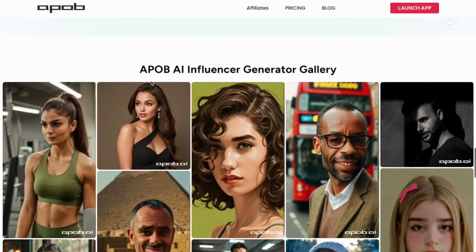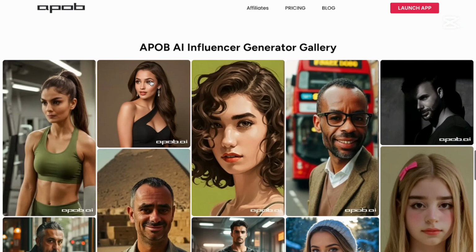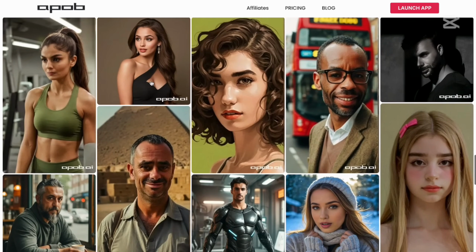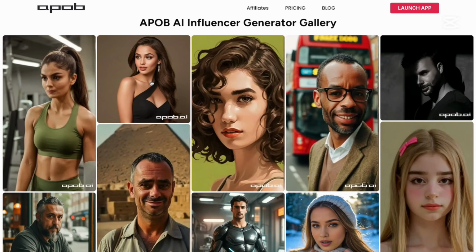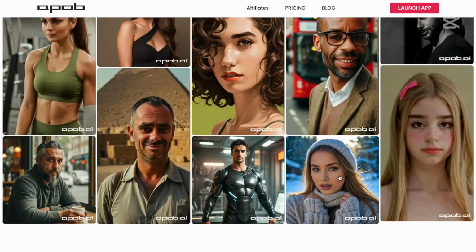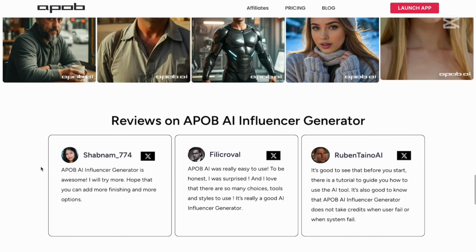Here are also influencers that are made with this tool. You can see a few of them. They look very, very realistic. Some of them, of course, look a little bit more cartoonish. Some of them look very polished. But for example, this one looks very realistic. This one too. Of course, we can see like a Photoshop and filters as well. But this is what people do anyway on Instagram or TikTok or any other platforms. So this is completely fine. This one or this one, they also look realistic, but again, Photoshopped or like improved with filters. So this is what people do nowadays because everyone wants to have very nice videos, right?